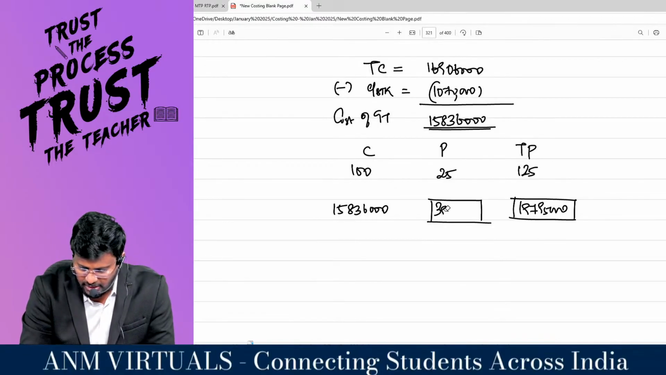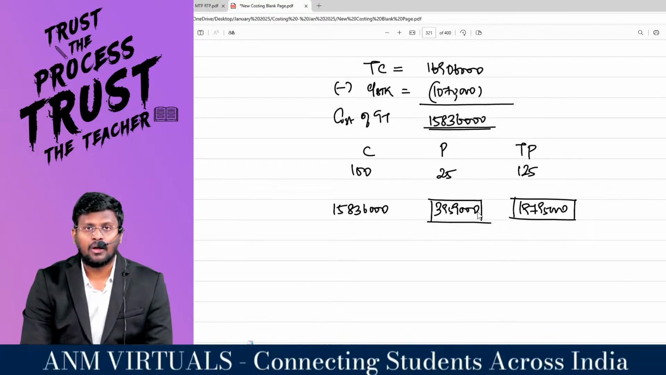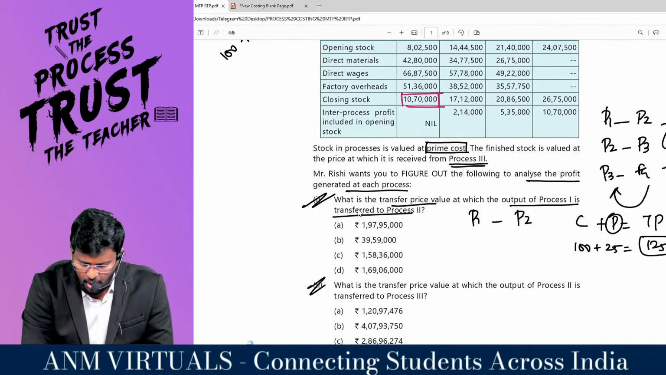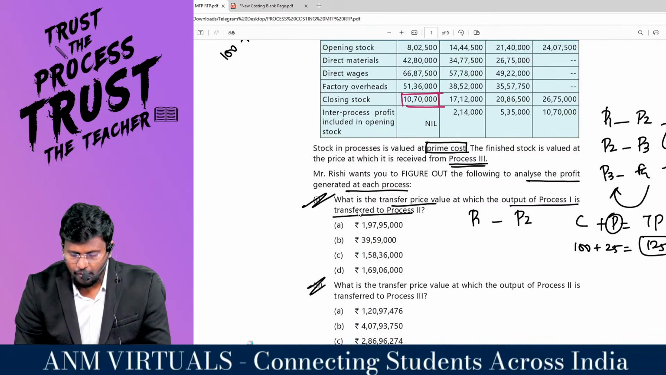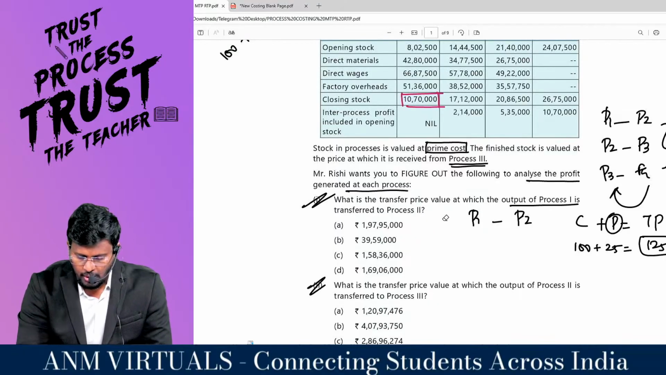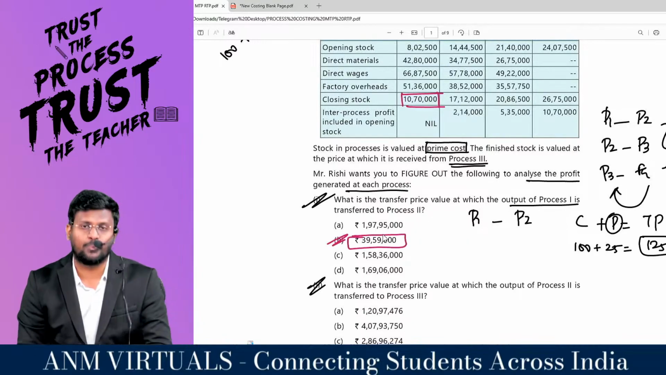39,59,000. I am writing this properly. Getting it? So what do they want in the first MCQ? What is the transfer price at which the output of process 1 is transferred to process 2? So 1 crore 97,95,000 is the answer for the first MCQ.